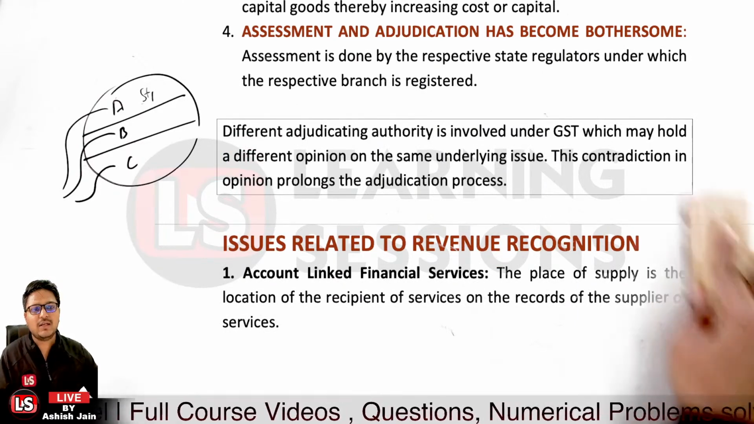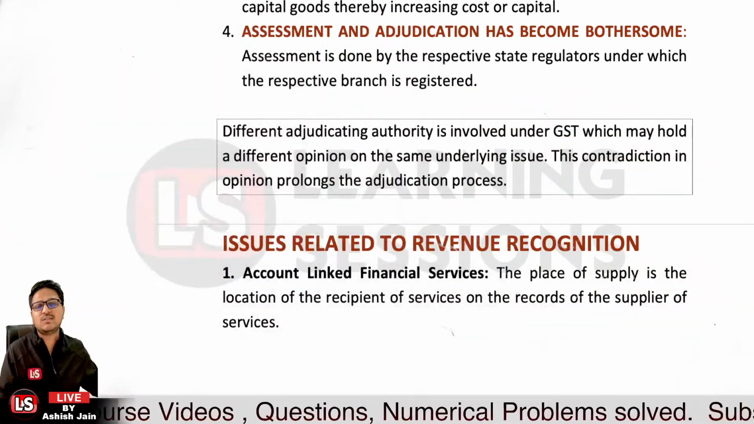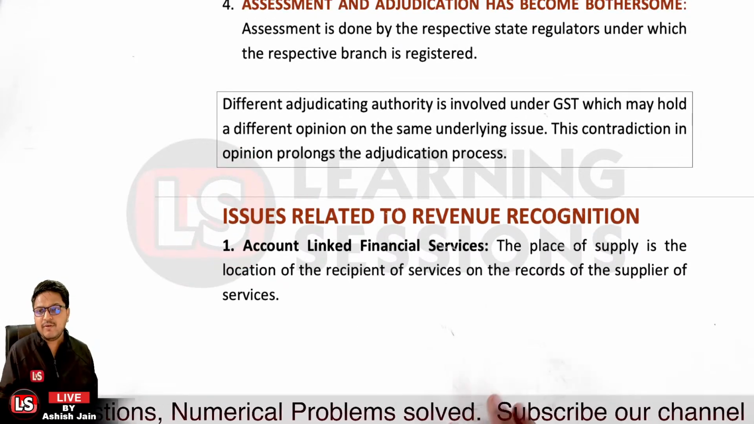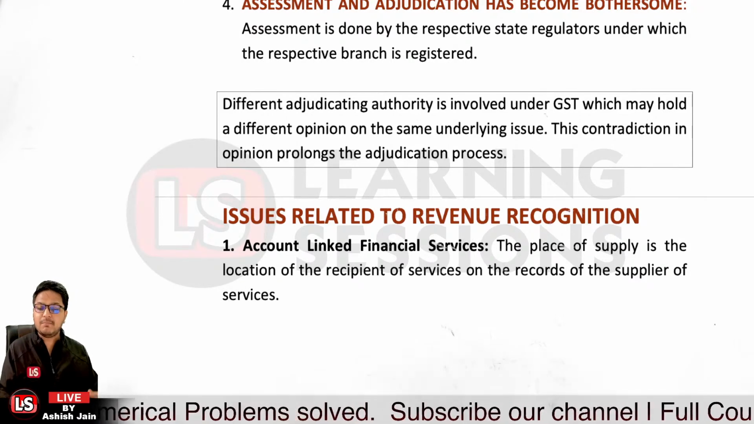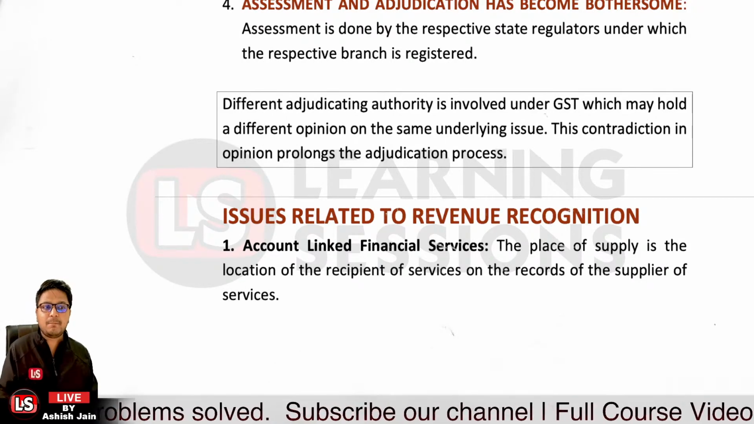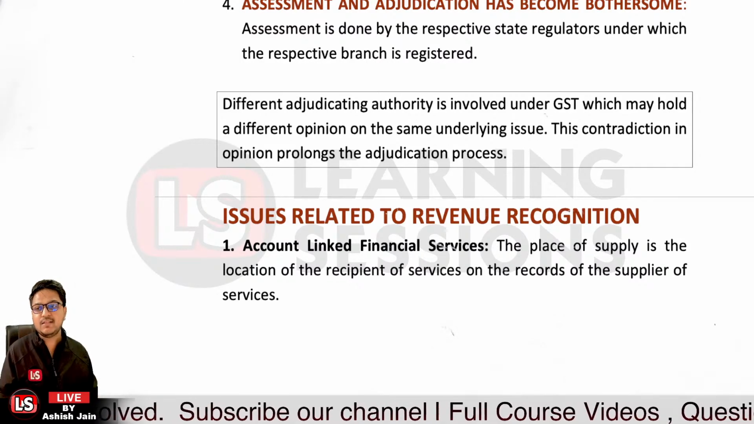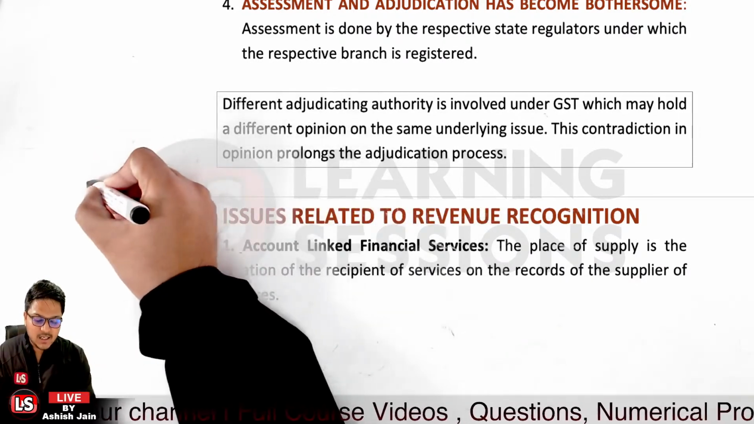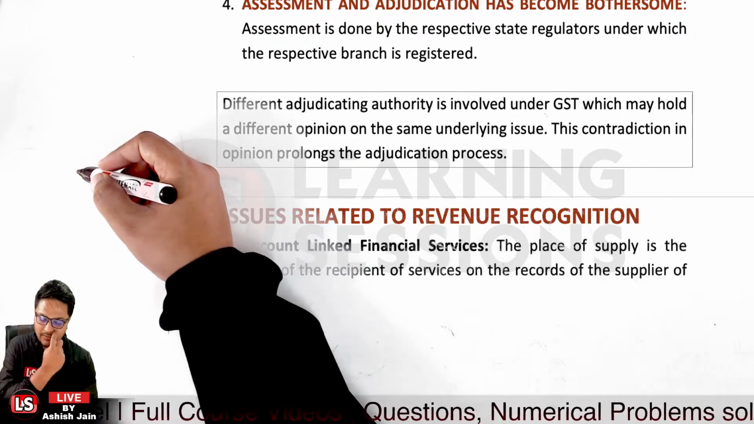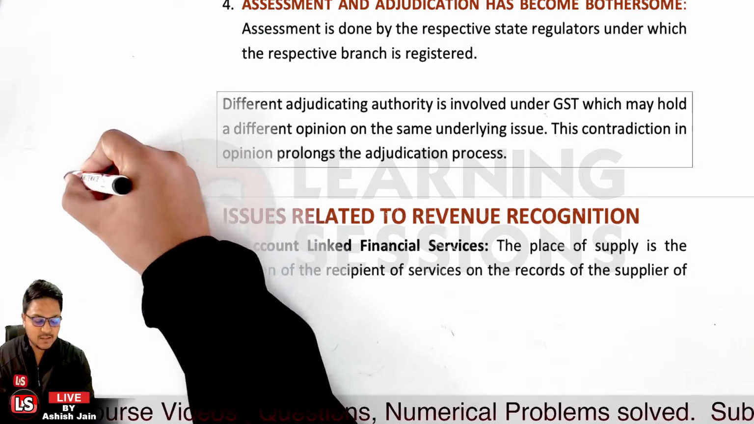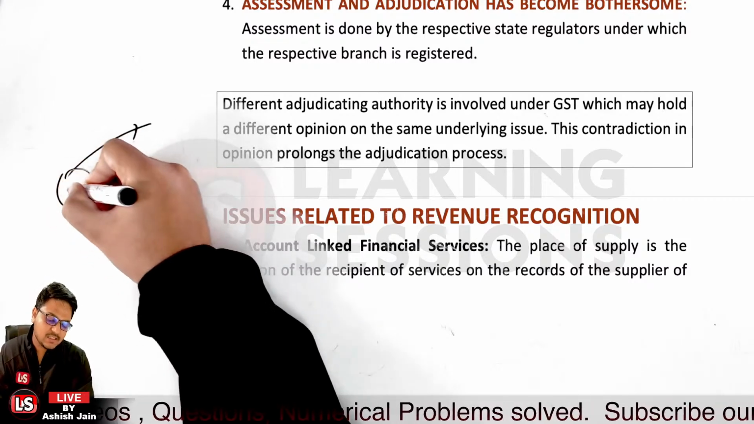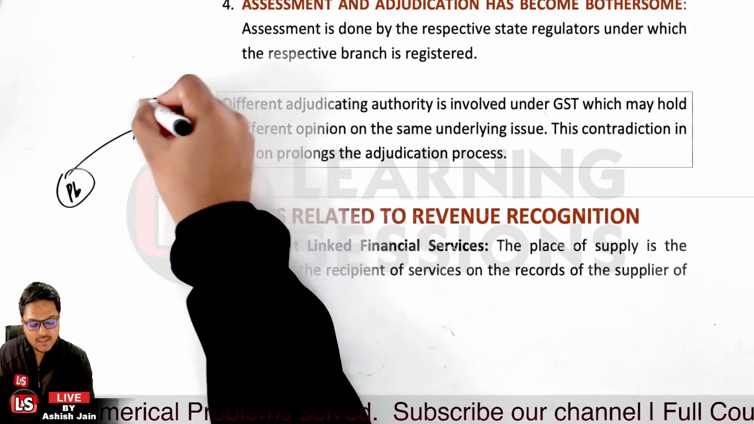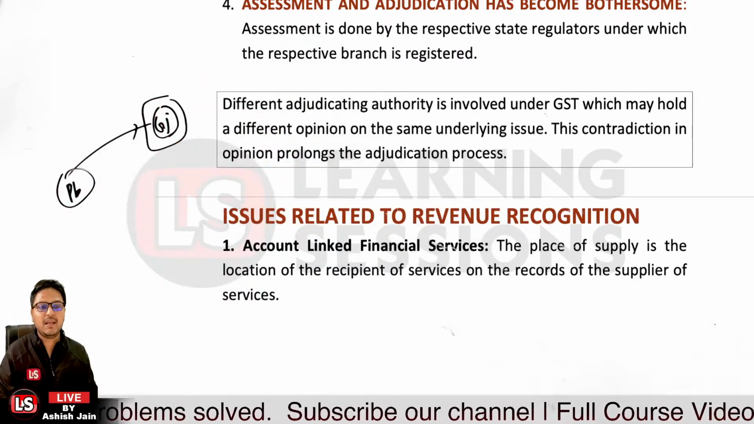Now, what are the different issues related to revenue recognition? First of all, it's related to account linked financial services. Whensoever account linked financial services are being imparted, the place of supply is the location where we are rendering the services. Let's take the case that we have rendered financial services, and the person is rendering the services from Punjab, but the place of supply is, let's say, Gujarat or Maharashtra. Now the place of supply would be considered the main factor.